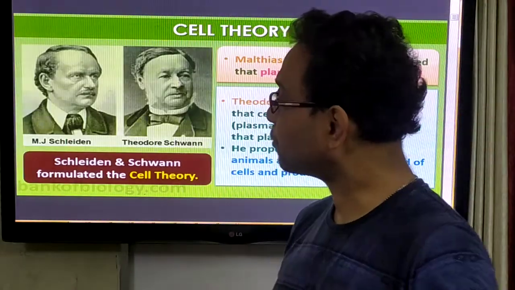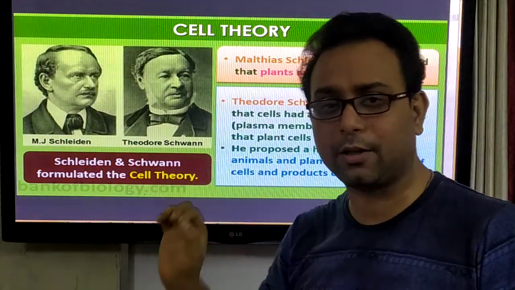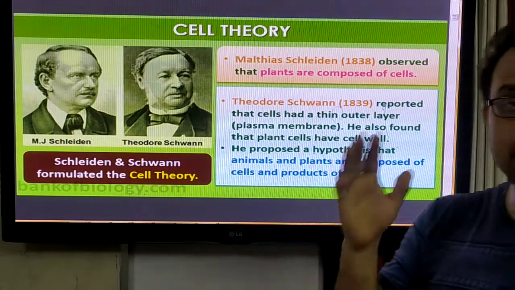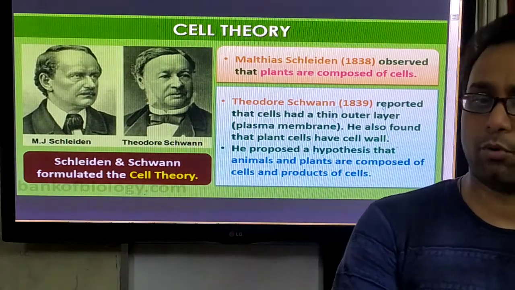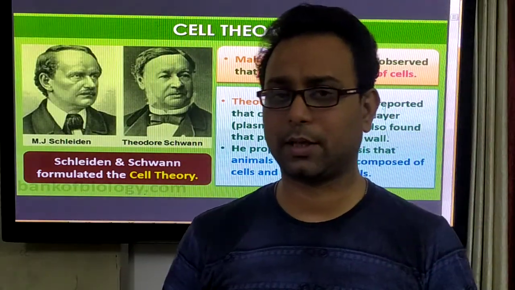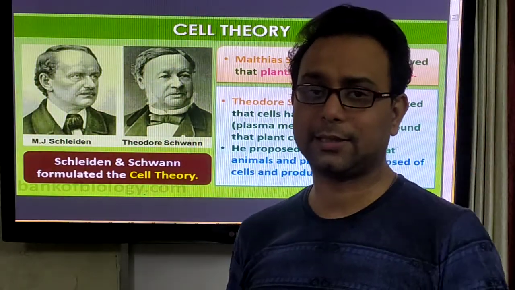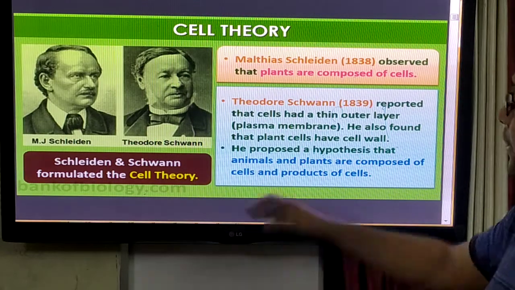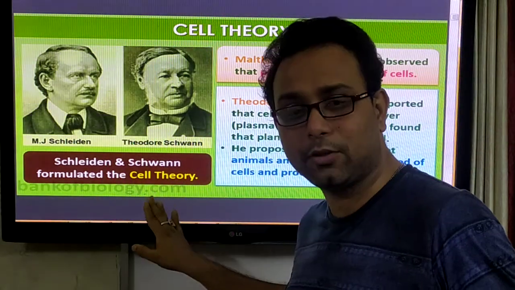Now, the most important contribution to the study of the cell is called the cell theory. This is the most important question in your class 9 CBSE board, and in all other boards also. This question is most important, that is, the cell theory. Which scientists gave the cell theory? That is Schleiden and Schwann. They formulated the cell theory.